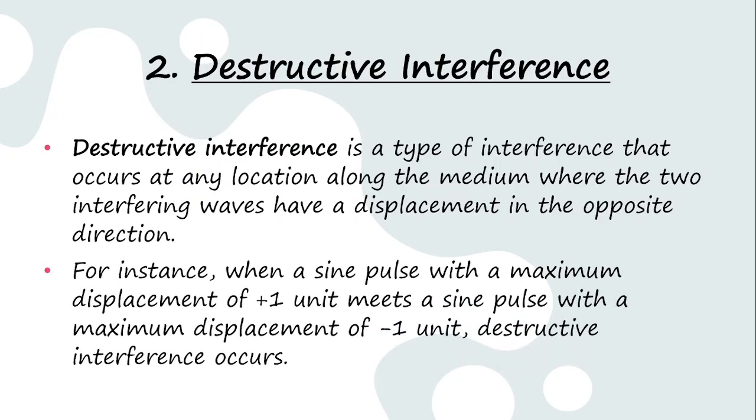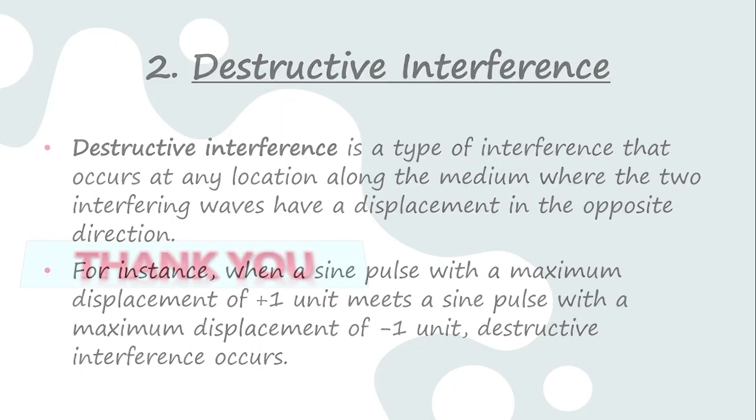For instance, when a sine pulse with a maximum displacement of +1 unit meets a sine pulse with a maximum displacement of -1 unit, destructive interference occurs. So, as we've seen here, there is a sine pulse with a maximum displacement of +1 unit and one of -1 unit. The resultant will be destructive interference.